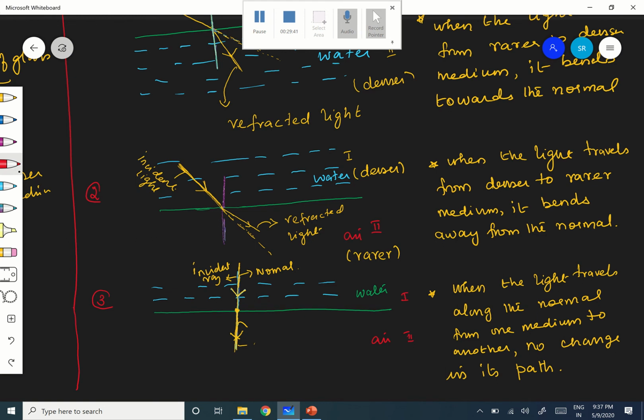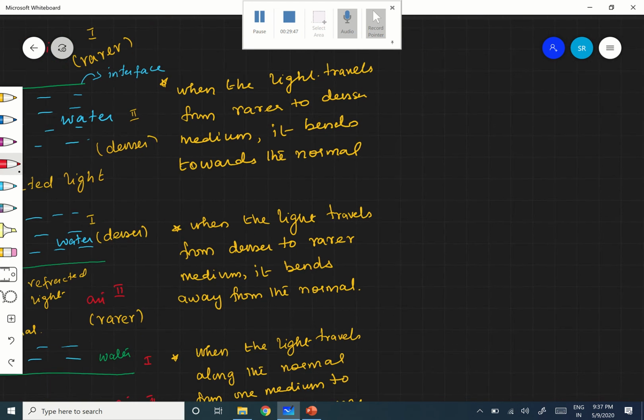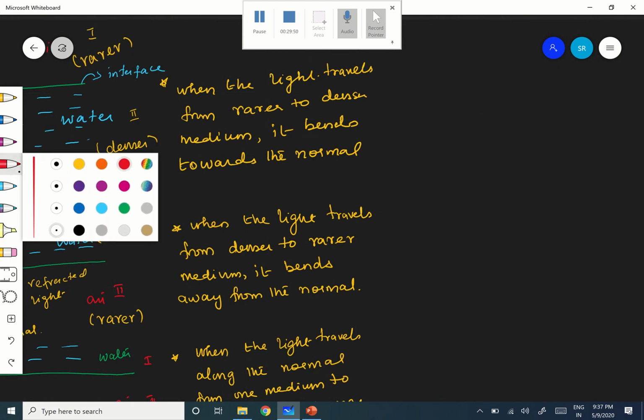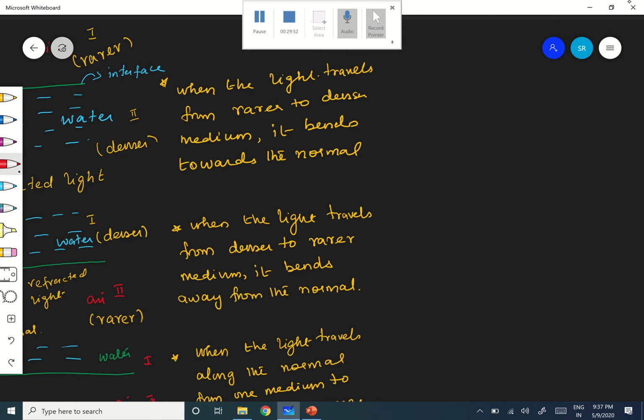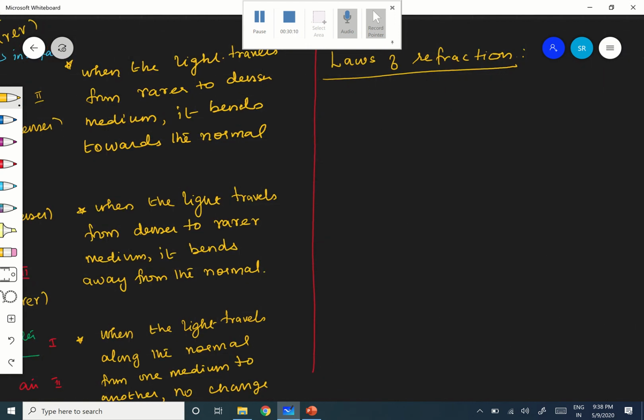Okay, right. Now once you know this, we will go to the next topic, which is the laws of refraction. Laws of refraction we are going to see. Very important. See, when the light goes from one medium to another medium, for example,